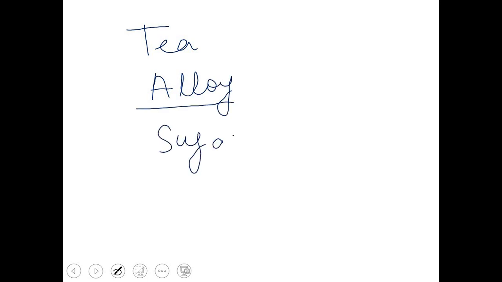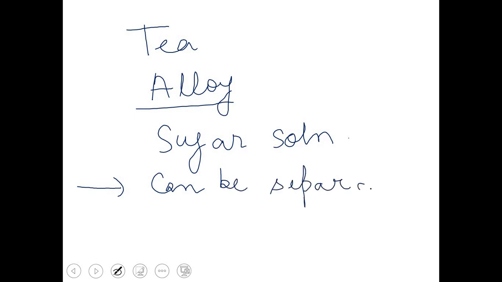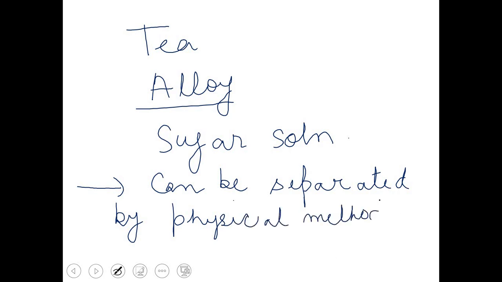Tea is an example of homogeneous mixture. We have taken many more examples, like alloy. Alloy is an example of homogeneous mixture. Just now we have discussed sugar solution. They all are examples of homogeneous mixture. And one point I want to mention here: the components of a homogeneous mixture can be separated by physical methods. Let me write here, can be separated by physical methods. What are these physical methods? These physical methods can be distillation, filtration, crystallization, etc.